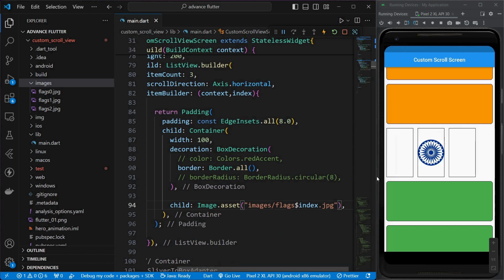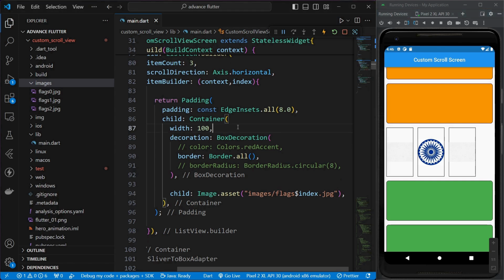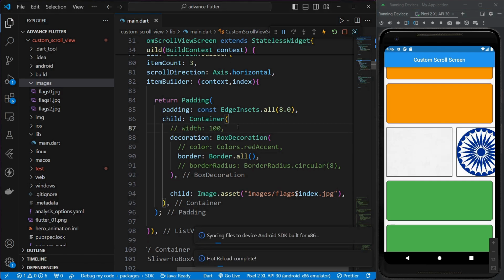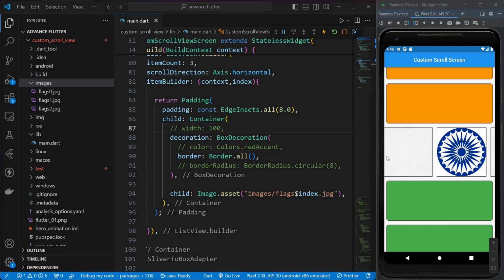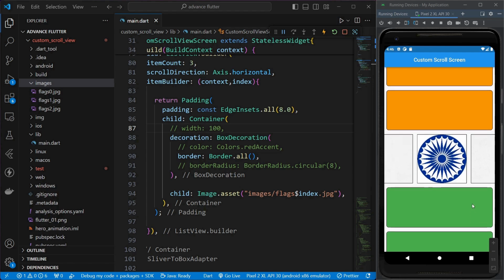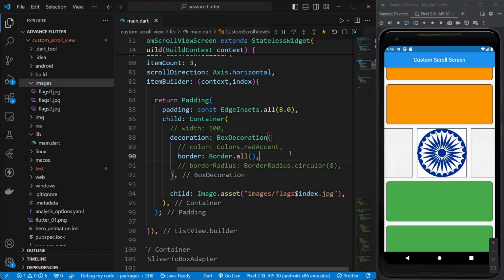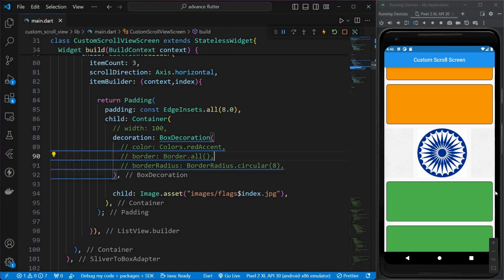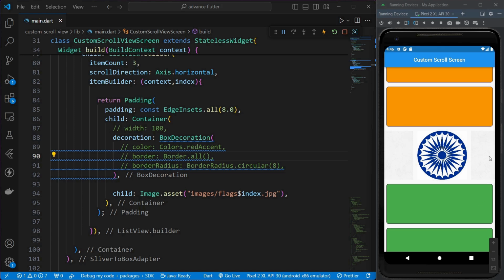So the images are appearing on our screen, and I'll just comment out this width too, and now our images are appearing properly, and I'll just remove this border too. So I'll just come over here and I'll comment out this property too. Okay, and now our UI is created perfectly.